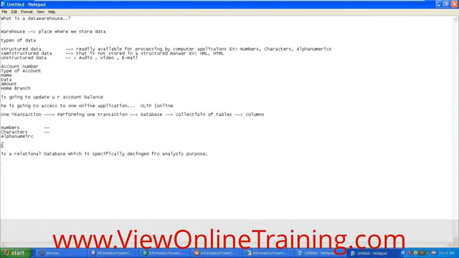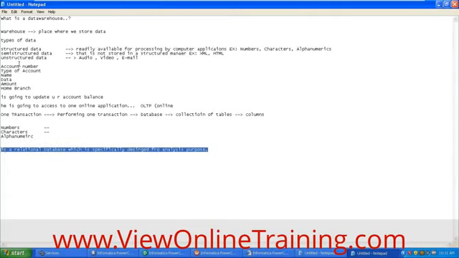So now if you want to store the data into a data warehouse, we have seen that we will read the data, process the data and then load the data. First of all, we need to extract the data from different sources.